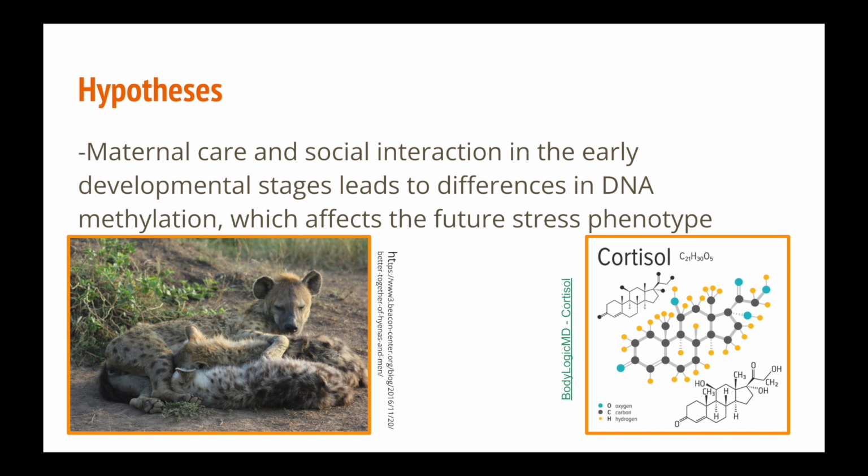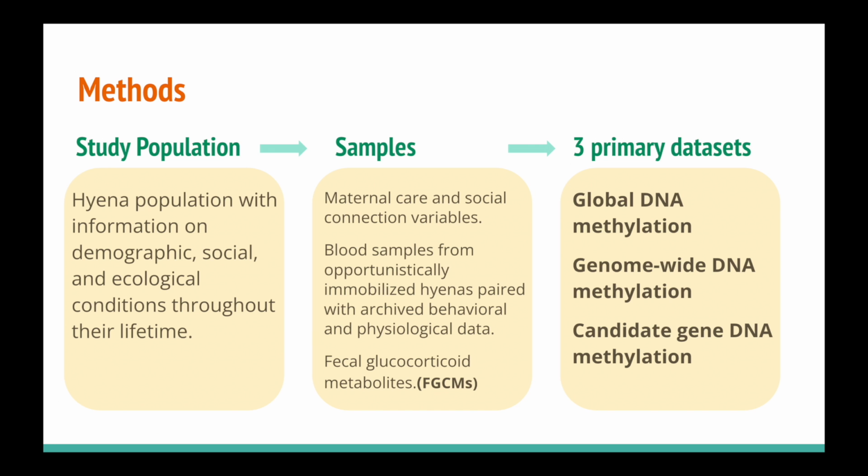To guide all the research done in the paper following this information, the authors hypothesized that maternal care and social interaction in the early developmental stages leads to a difference in DNA methylation, which affects future stress phenotypes. This was then tested through the following methods. To test the hypothesis, the researchers observed hyenas' maternal care and social connections and collected the blood and fecal samples from a hyena population with known living conditions.